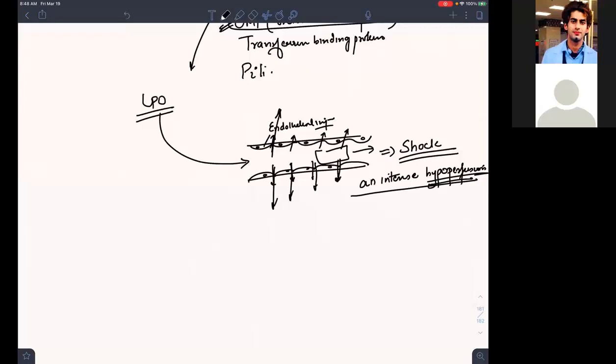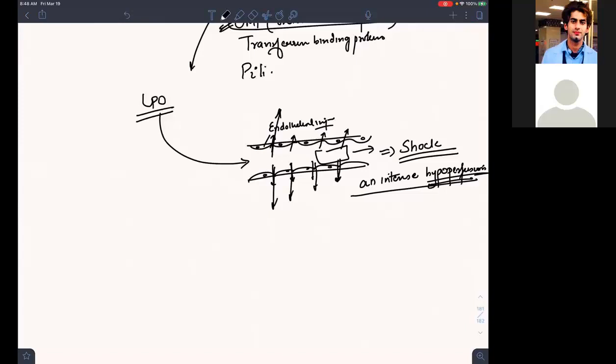It won't be flowing in that streamlined flow. It will be having turbulence, it will be having stasis, it will be causing hypercoagulability and much more. So this is the concept of what this lipopolysaccharide and endotoxin is doing.